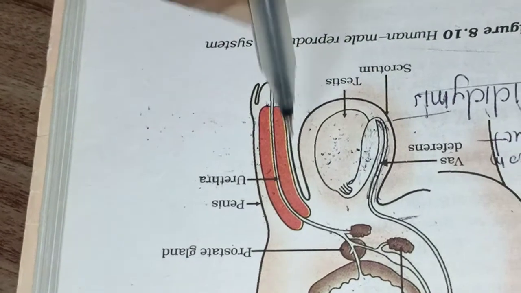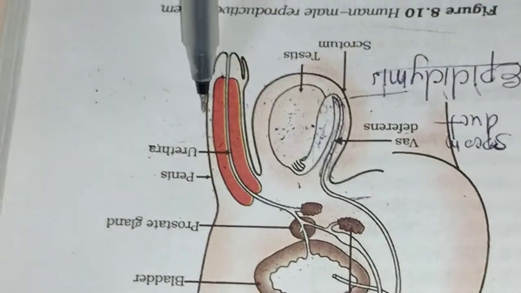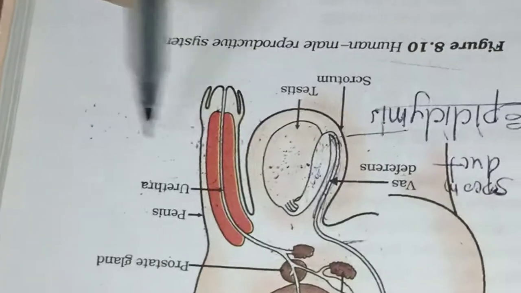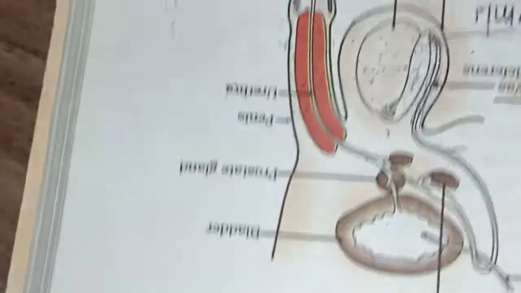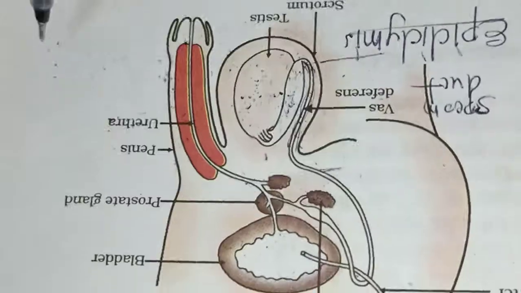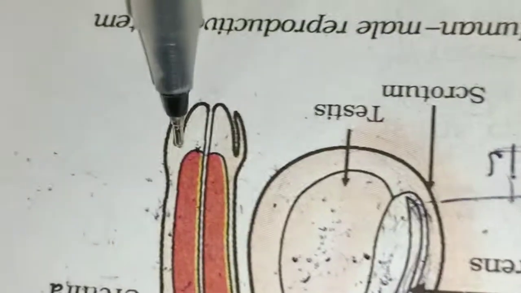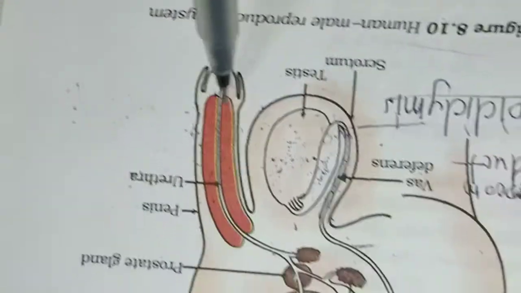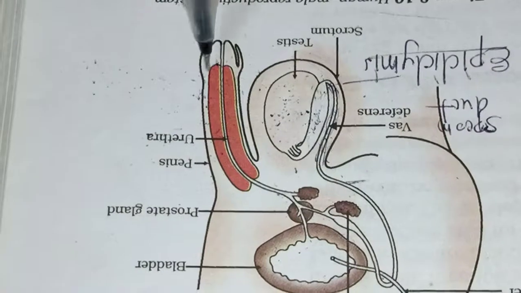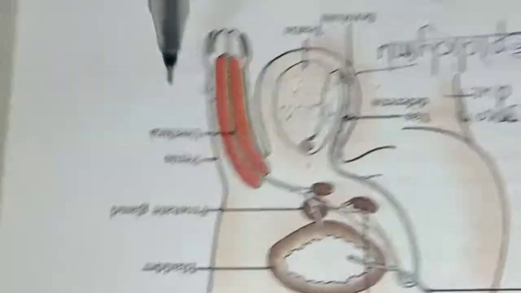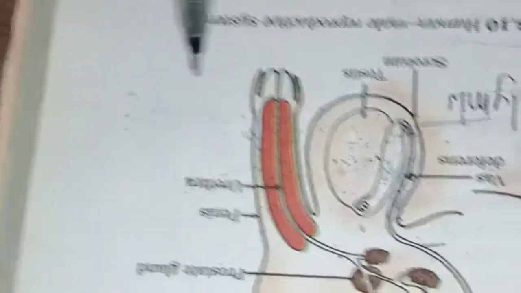It is a copulatory organ which helps in the actual sexual act, whenever there is a physical contact between the male and female bodies. This organ is inserted into the vaginal tract of the female. So this part is very essential, and that is called the penis, which does not contain any bone, which is muscular, which is rich in blood vessels.